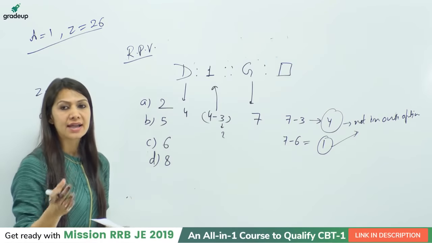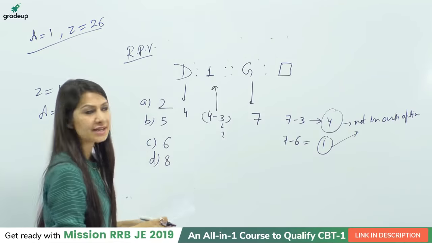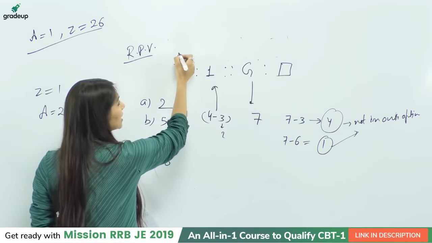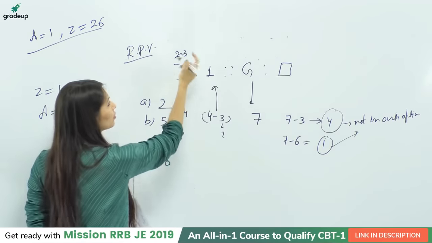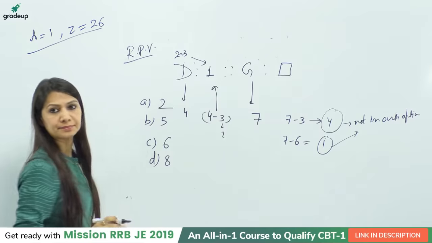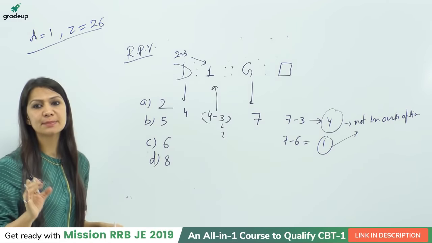So definitely this question is completely option restricted. So I am going to write the reverse place value of the letters. The reverse place value of D is 23. If you apply digit subtraction over here, 2 minus 3, it will give you 1. Okay, it is digit subtraction of the reverse place value.